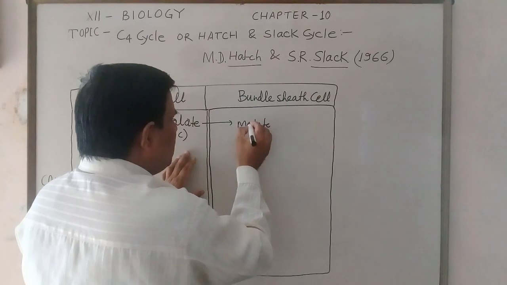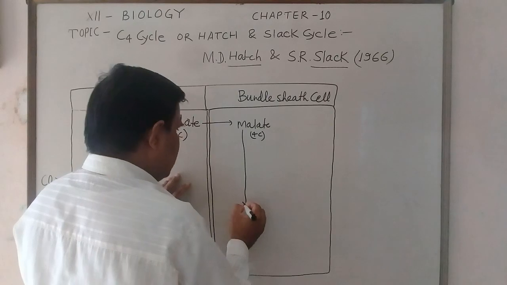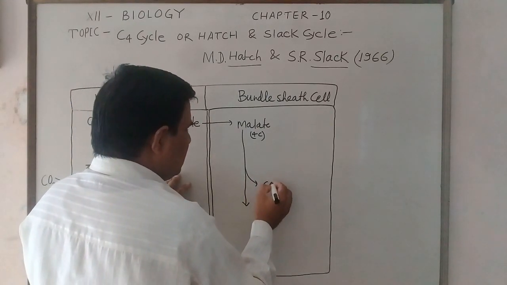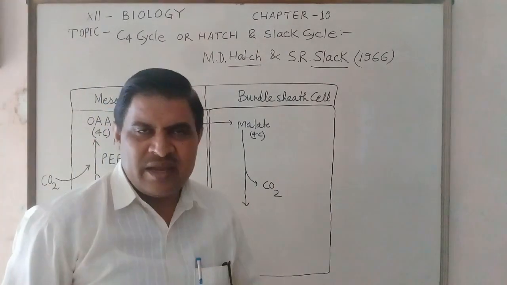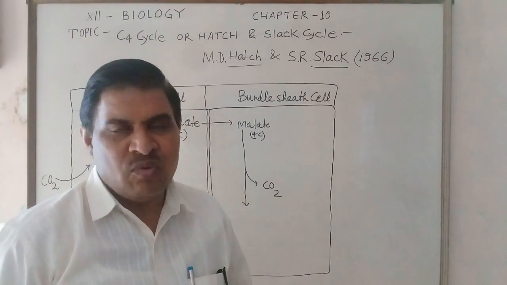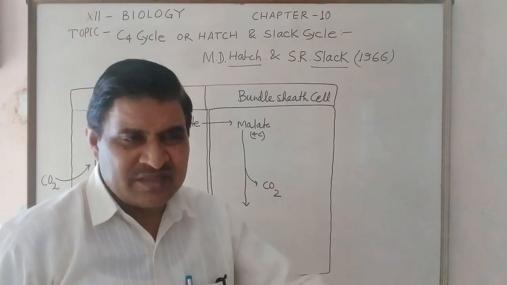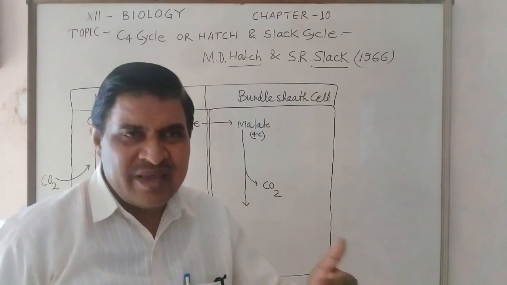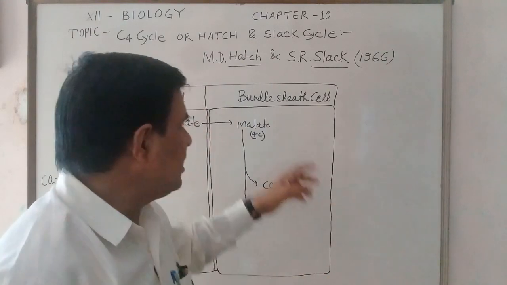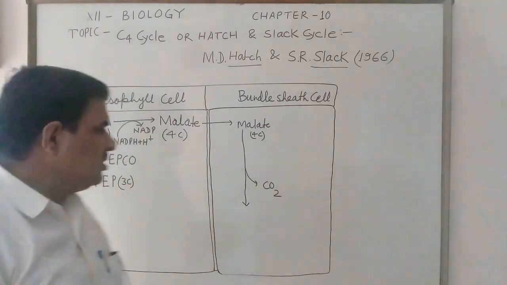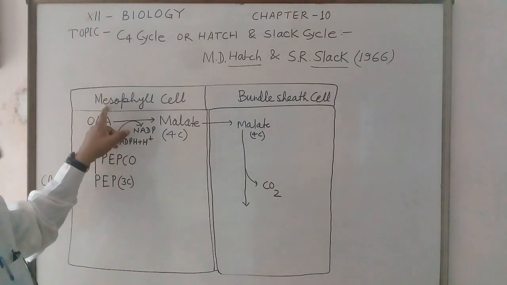Malate, a 4-carbon compound, enters the bundle sheath cell where it releases one carbon dioxide molecule. So it shows decarboxylation in the bundle sheath cell, although carboxylation occurs in the mesophyll cell.